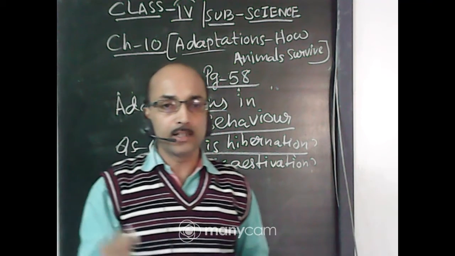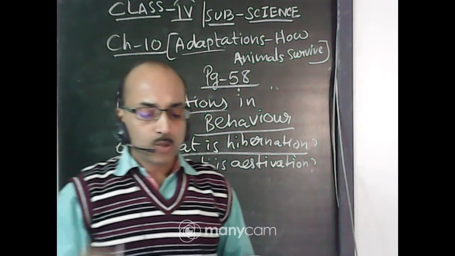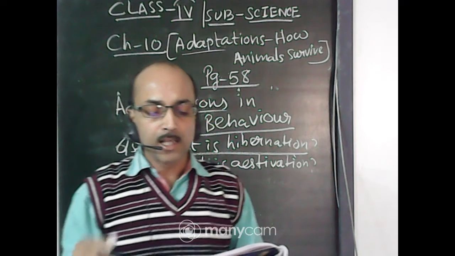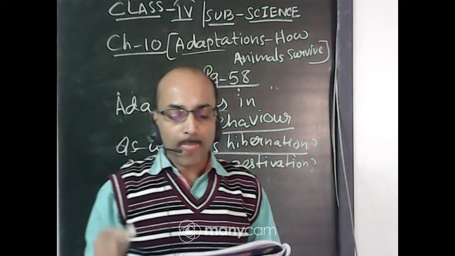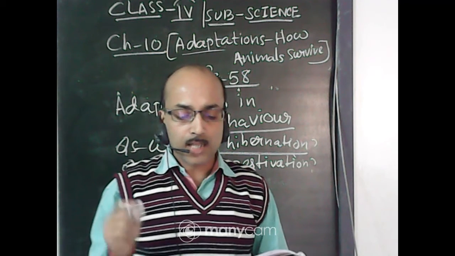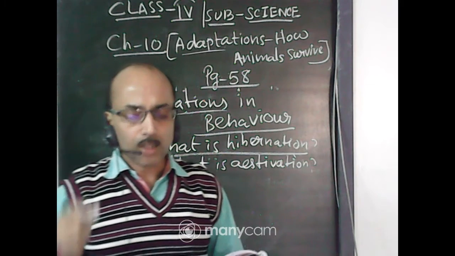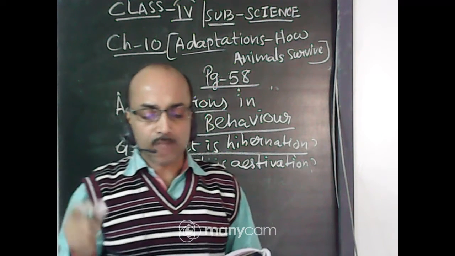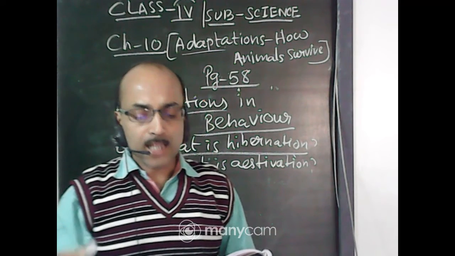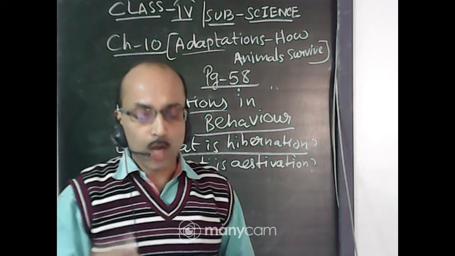Cold-blooded and warm-blooded. Differentiate between cold-blooded animals and warm-blooded animals. What are cold-blooded animals? The body temperature of some animals like reptiles, fishes, and amphibians changes with the change in temperature of the surroundings. Such animals are called cold-blooded animals. Now, warm-blooded animals.